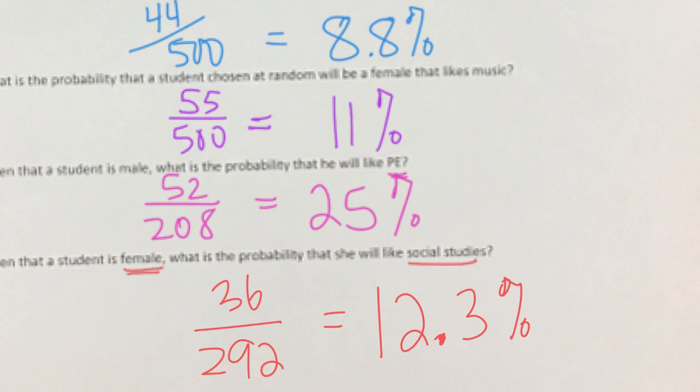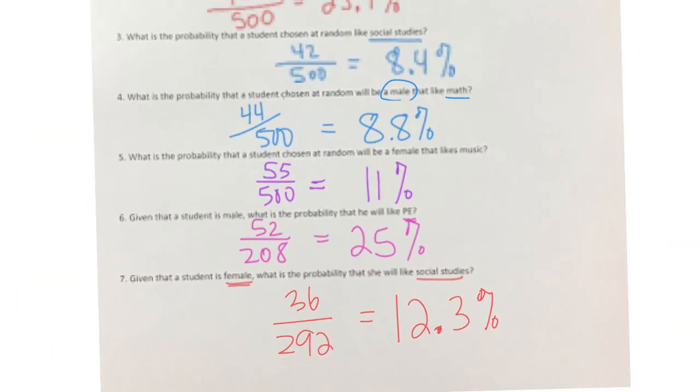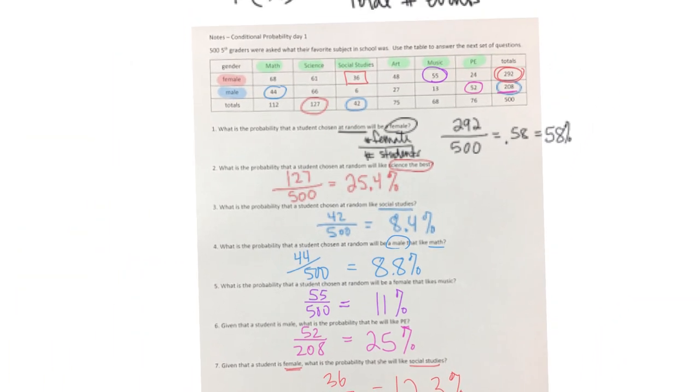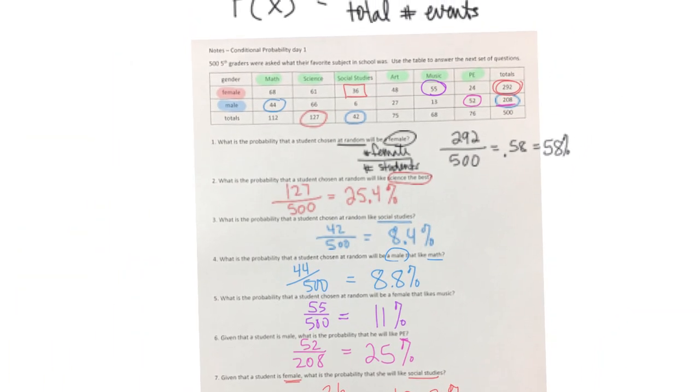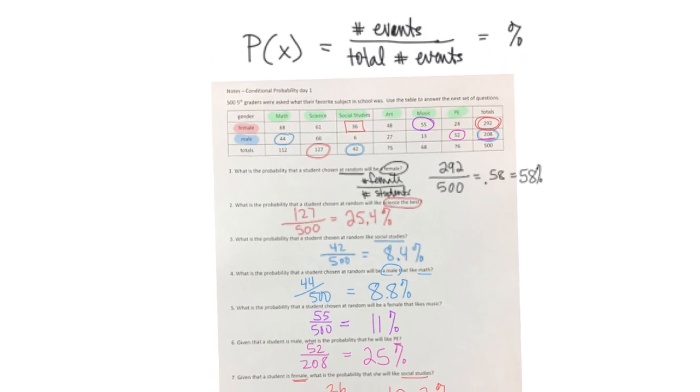Okay, so we're looking at the table to figure out how many of each of these types of students there are, and either comparing them to the total number of students or the total number for that specific gender if we know that it is a specific gender. Okay, so two different types of problems when it comes to these conditional probabilities.